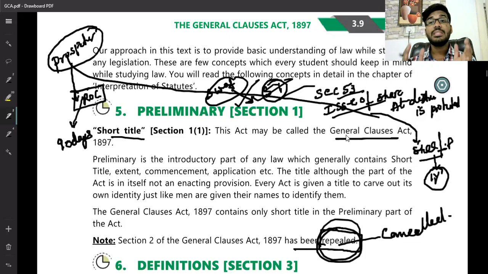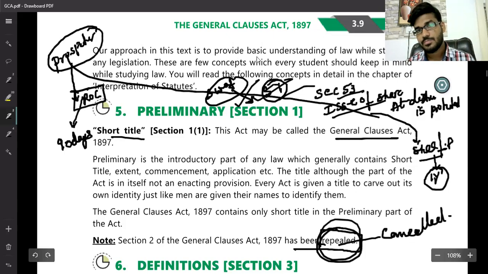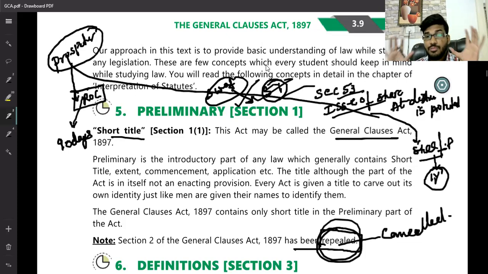Whenever there is a contradiction or conflict between two sections, two provisions or two rules in the Act, then who will solve it? Can the General Clauses Act override that particular problem? The General Clauses Act can solve this. Okay, this is the basic concept related to the General Clauses Act. If you are clear about these concepts, the next parts are very easy, very easy. Okay, everyone is clear?